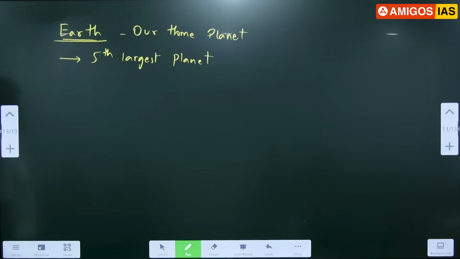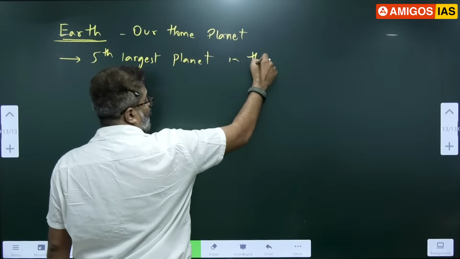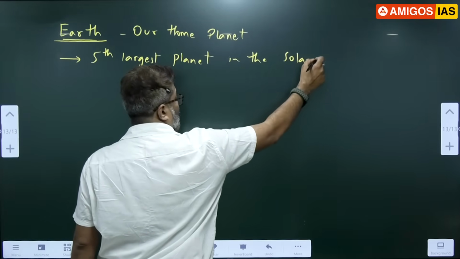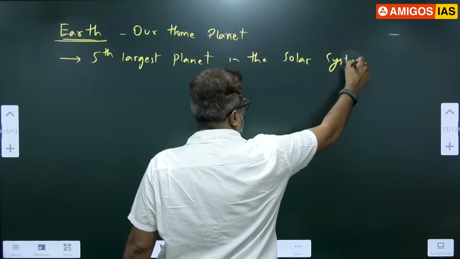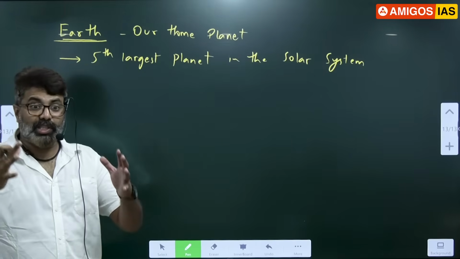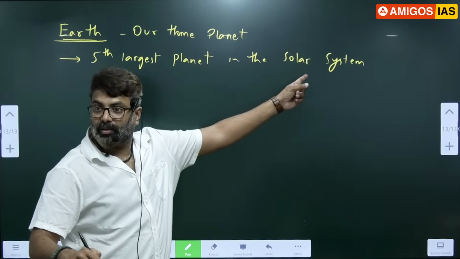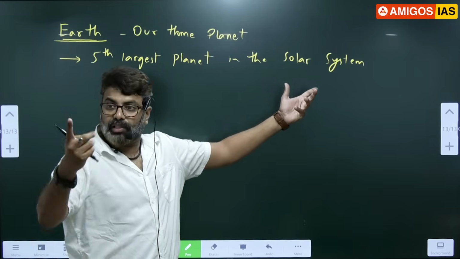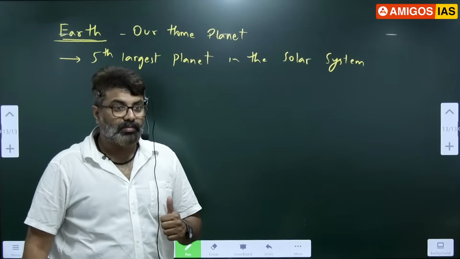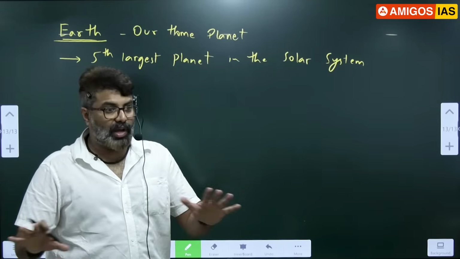Why am I starting with Earth? Because in geography, what is geo? Earth. So I am starting with Earth. Then we'll go to other parts of solar system. Earth is the fifth largest planet in the solar system. Do you agree if I say Earth is the only planet which supports and sustains life? Do we have any other planets in the solar system which supports life? No. There is no life outside Earth. Is there any planet in the universe which is like Earth? No. As of now we don't know. We are searching for them. If there is Earth-like planet. But till now we haven't found any.